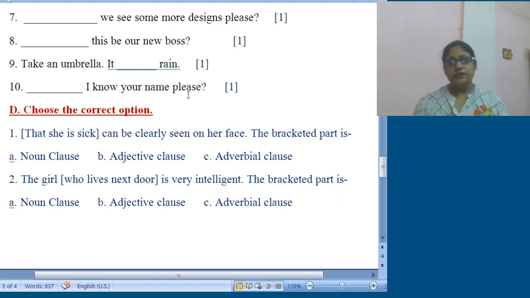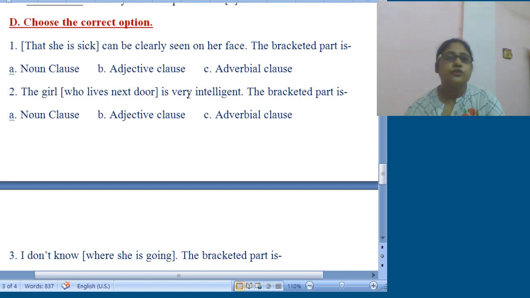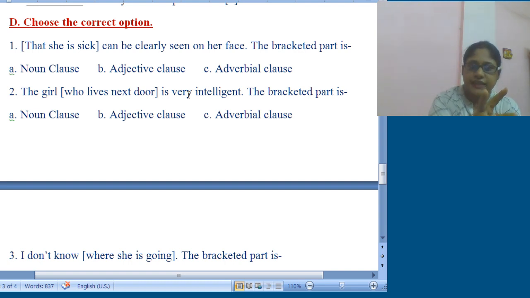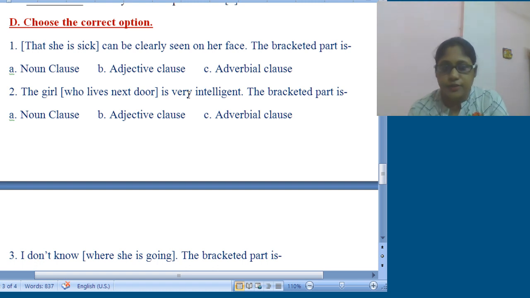Obviously you all know this. Generally we ask, may I know your name please, like this. So next comes number D, choose the correct option. That she is sick can be clearly seen on her face. The bracketed part is that she is sick. This part works as subject of the verb. So it will be obviously noun clause.